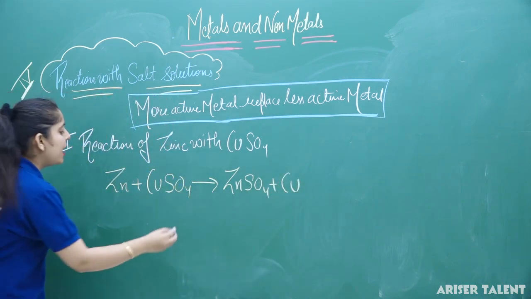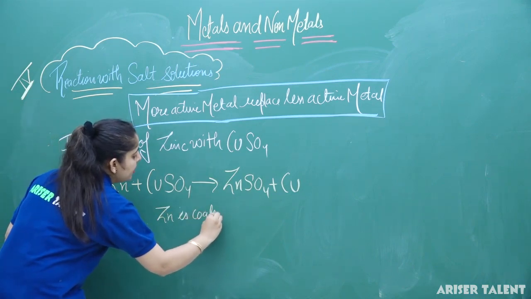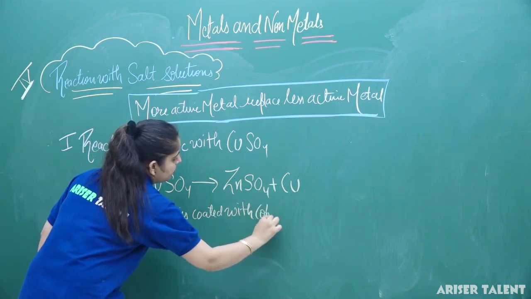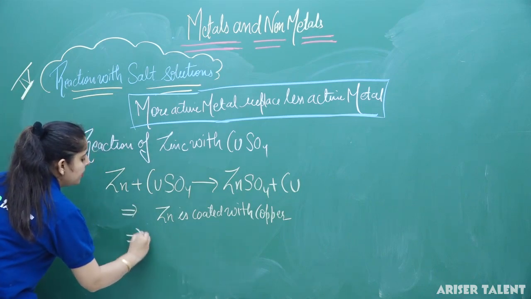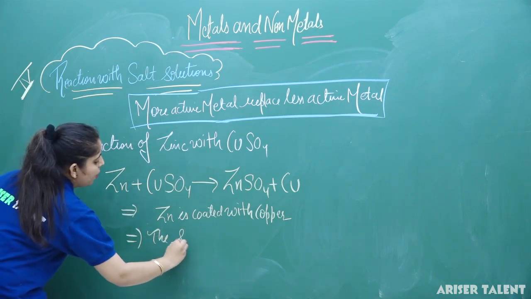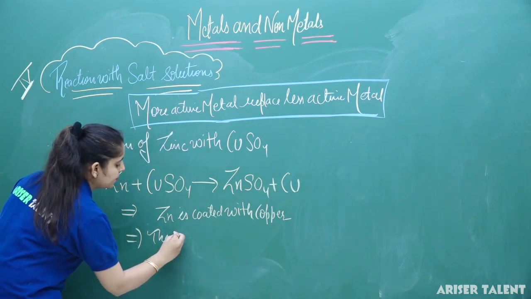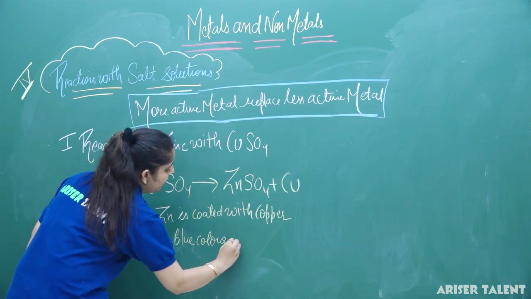You can see that zinc is coated with copper in this reaction and the solution becomes colorless. The blue colored solution will become colorless.